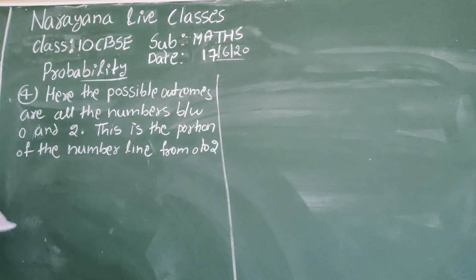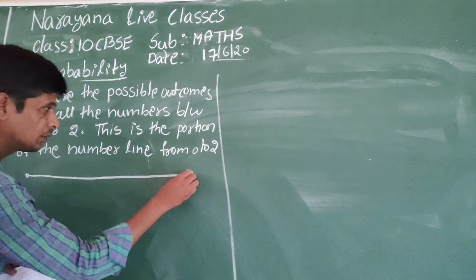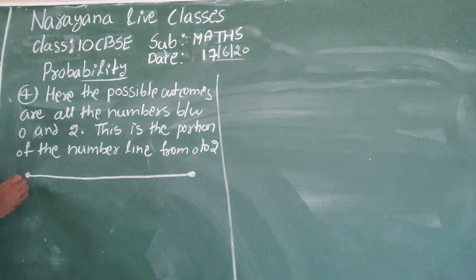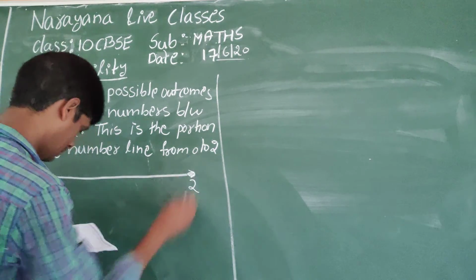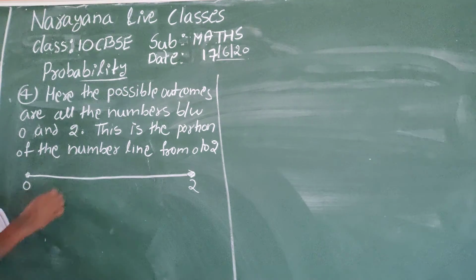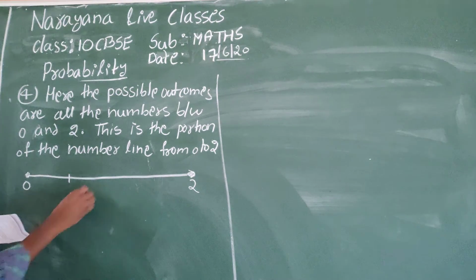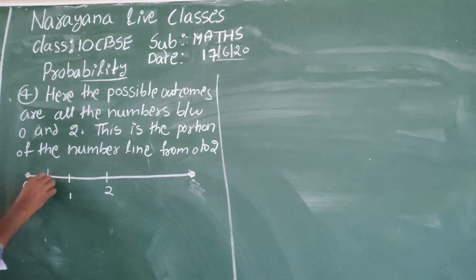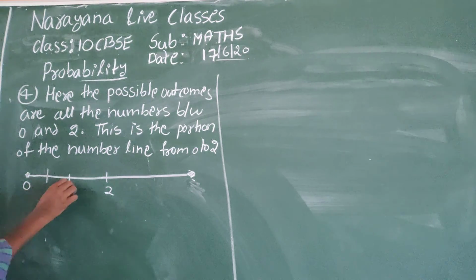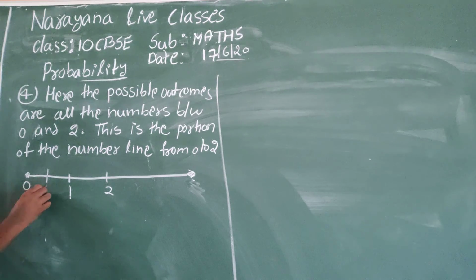See here the number line. This is 0. This is 1. This is 2. Between 0 and 1 you get half a minute. This is 1 by 2.